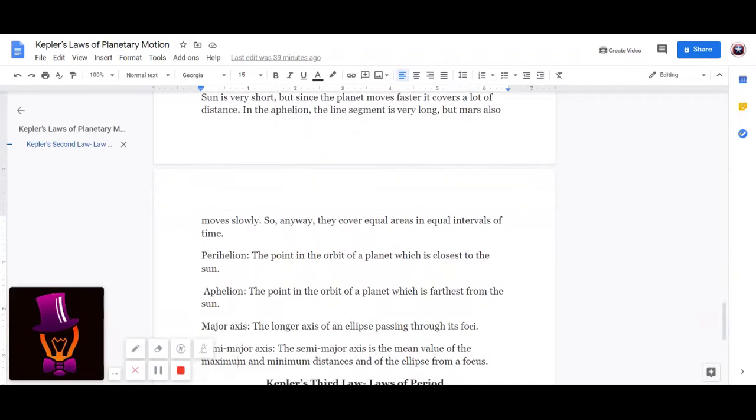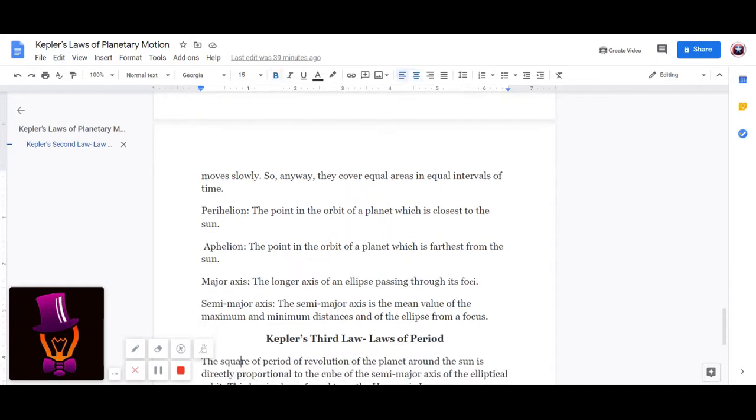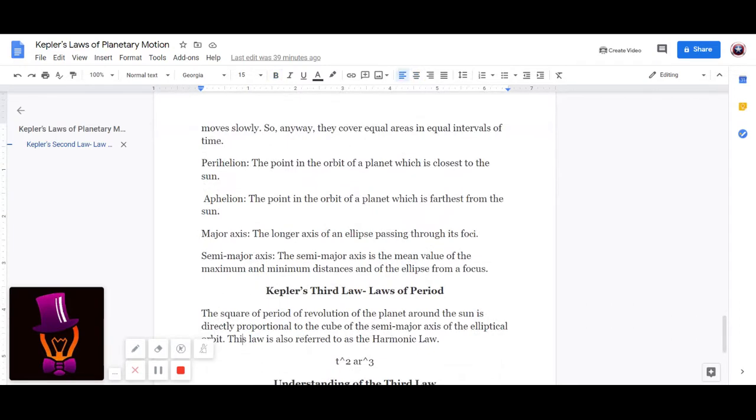Major axis is the longer axis of an ellipse passing through its foci. As we saw, the major axis passes through two foci and the Sun is situated in one of them. Semi-major axis: the semi-major axis is the mean value of the maximum and minimum distances of the ellipse from a focus. So it's half the size of the major axis.